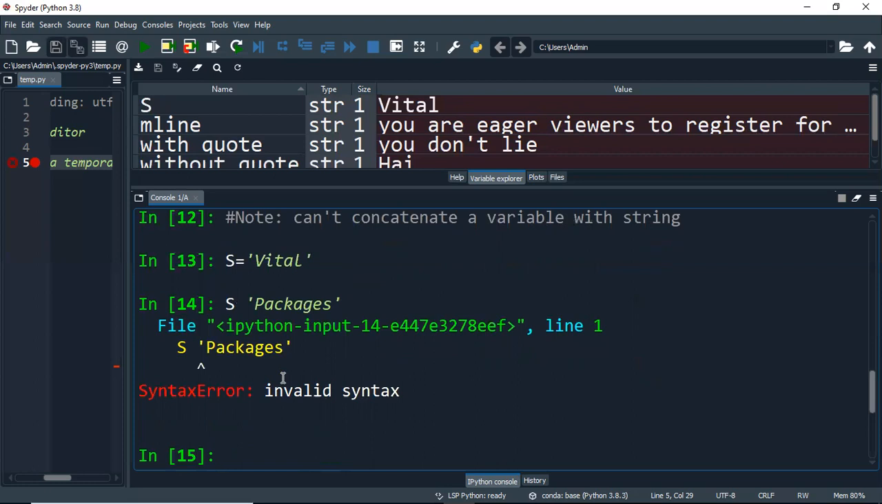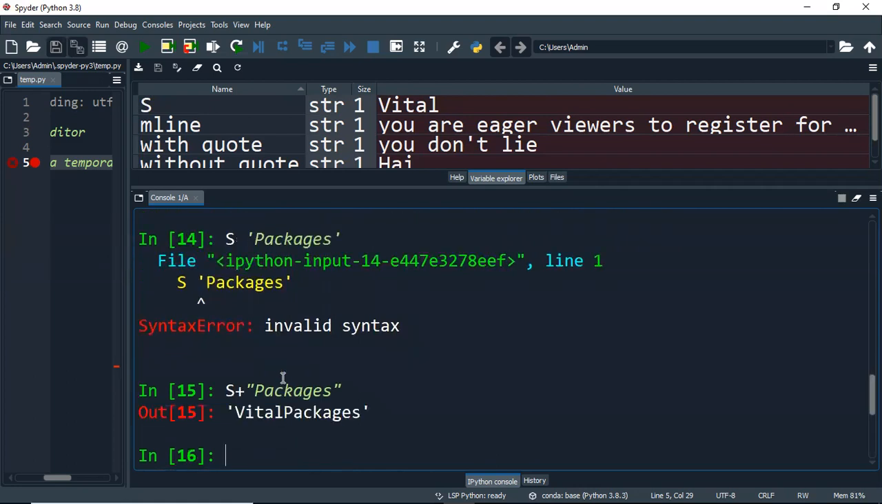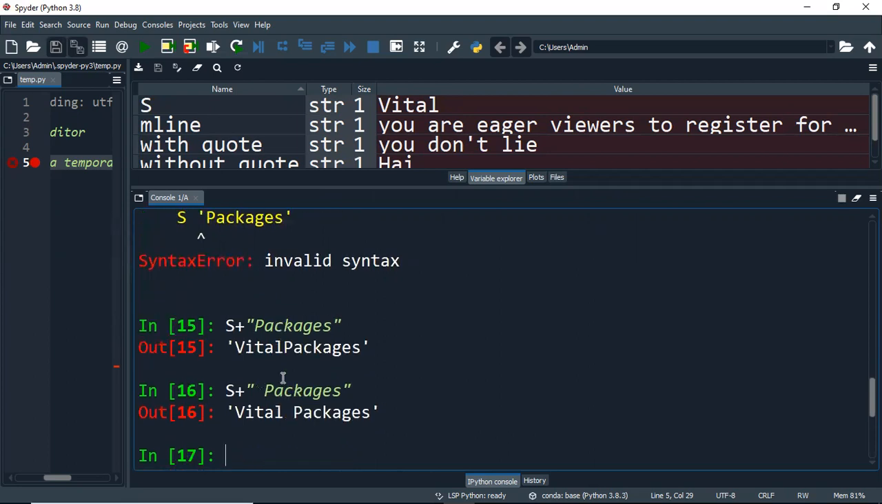To overcome this error, we need to use the plus symbol to concatenate. So how to go about it? I have to recorrect this as s plus packages. As simple as that, guys. So you need to use the concatenation symbol. Even if you need to have space, you can very well have it like this.